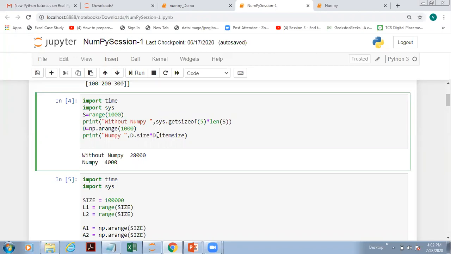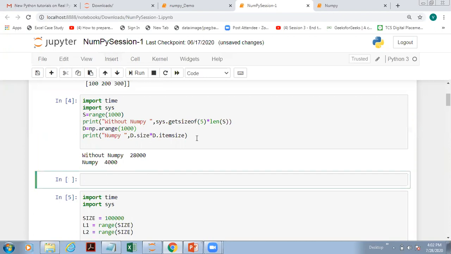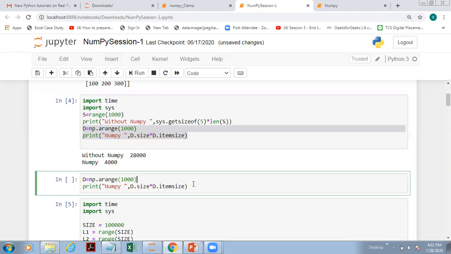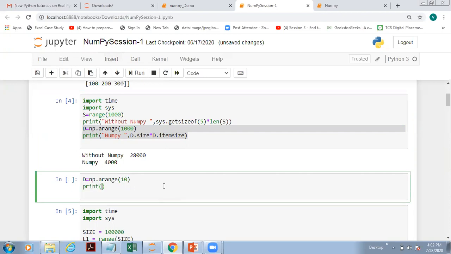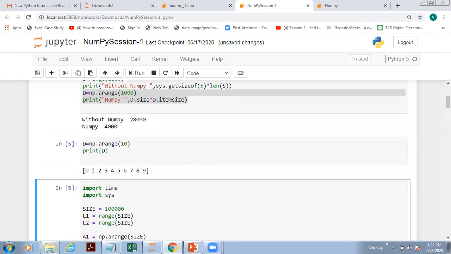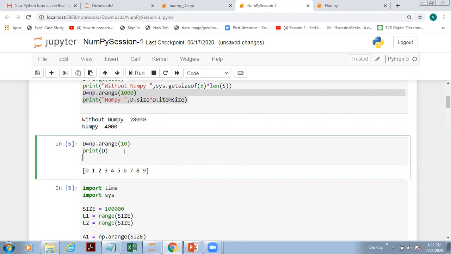And after that, come to this section. Here we are using np.arange. So let me just print this one. One minute. If you write np.arange, here we are not using the range method, we are saying arange method. And then if you try to print d, what output you are going to get, you just see. Can you see this? The difference, I showed you the output of both the things.